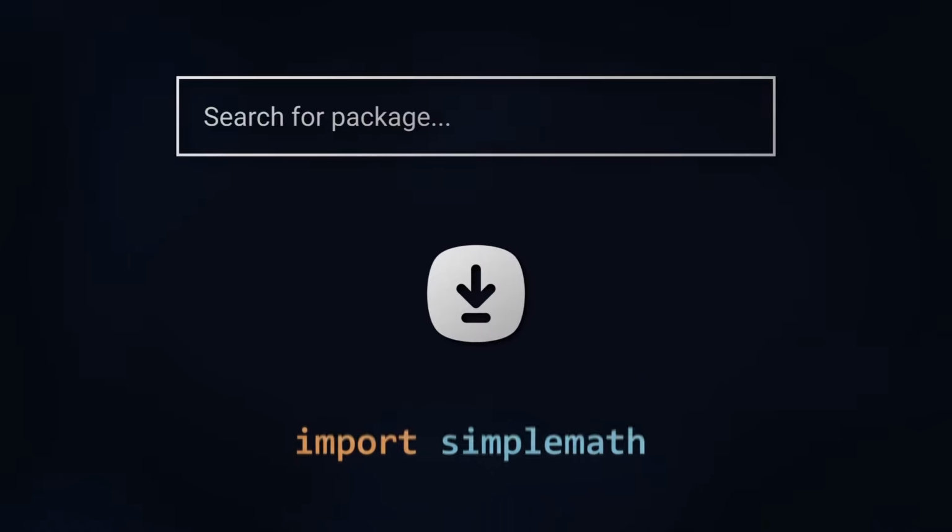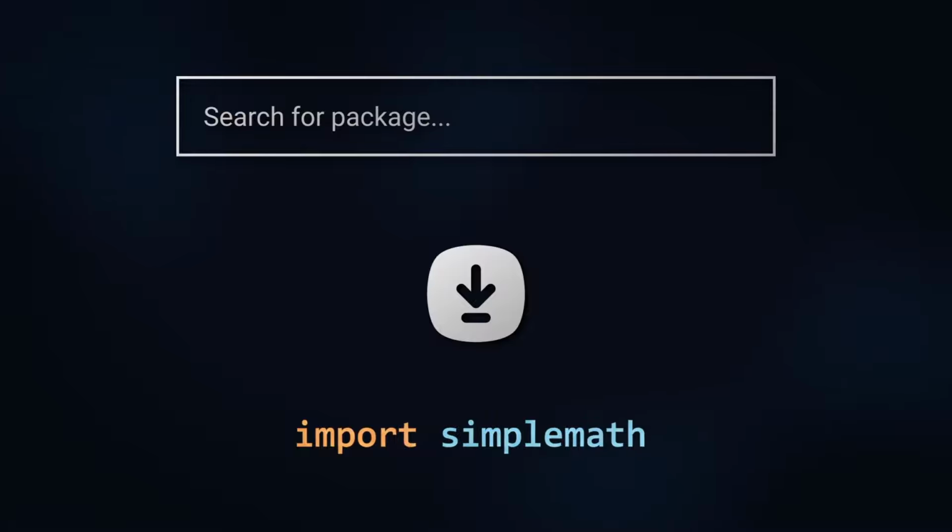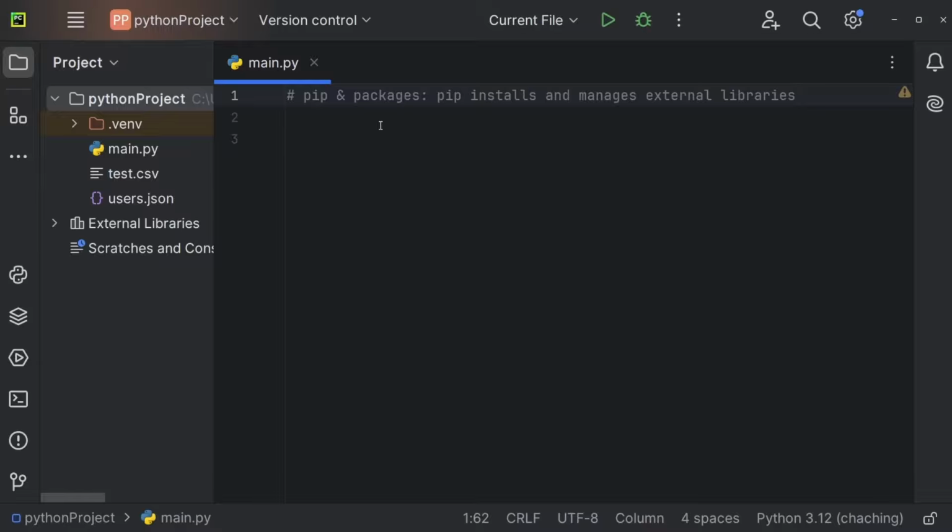You search for a package, install it, and then import it in your program. That's it. Pip's only job is to manage libraries so you can focus on writing code. Let's understand pip and packages in Python.